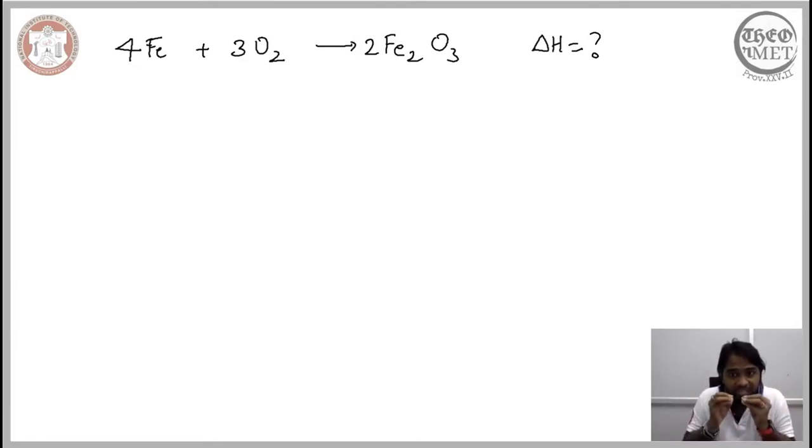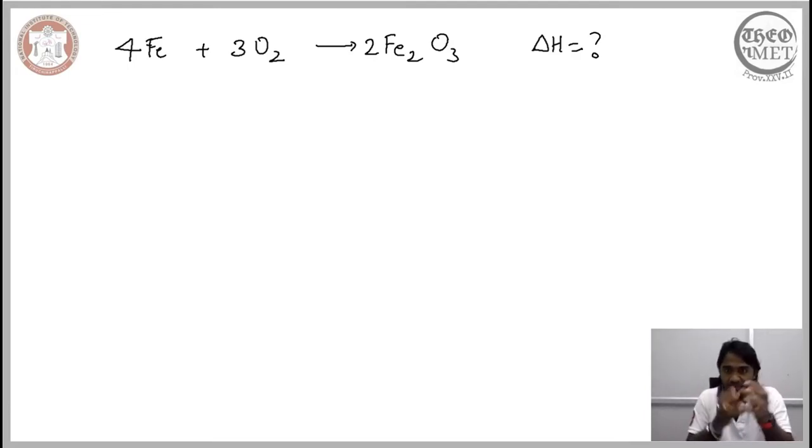Whatever happens in the actual physical instance is a balanced reaction, because in a physical instance we need to have conservation of mass, meaning whatever number of atoms are involved on the reactant side must be recovered on the product side. Therefore, whatever enthalpy change happens in a physical system is for the balanced reaction.